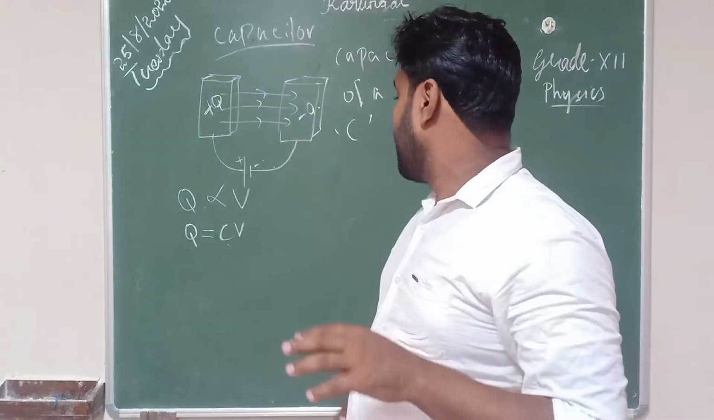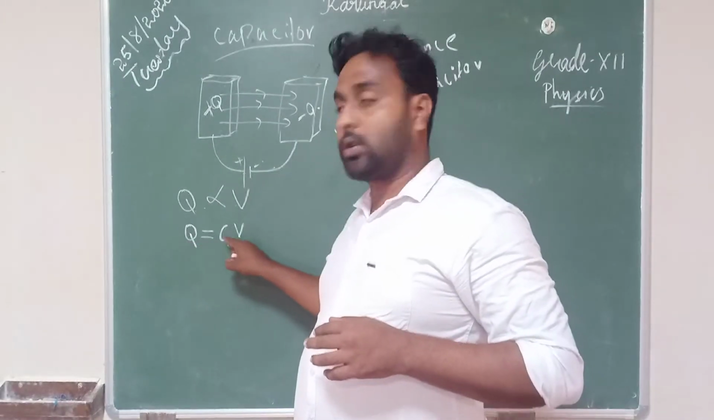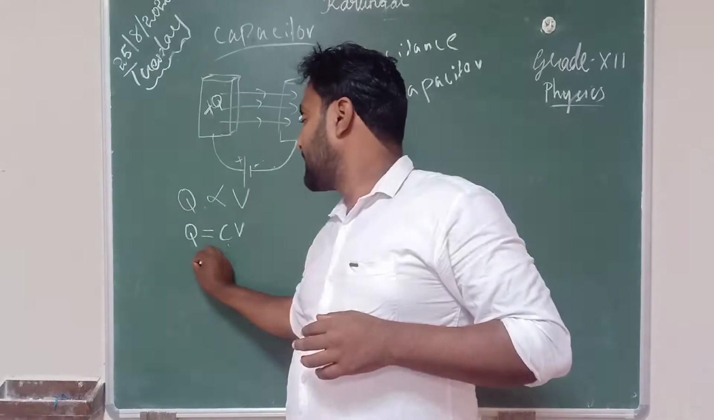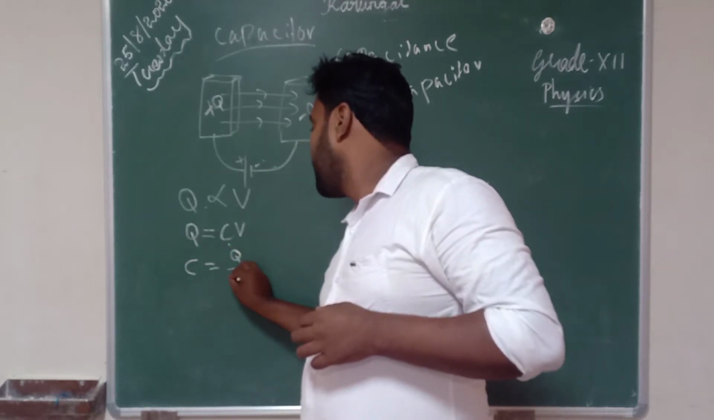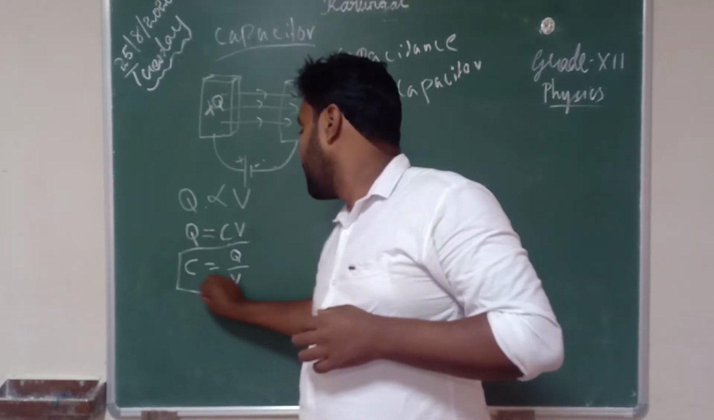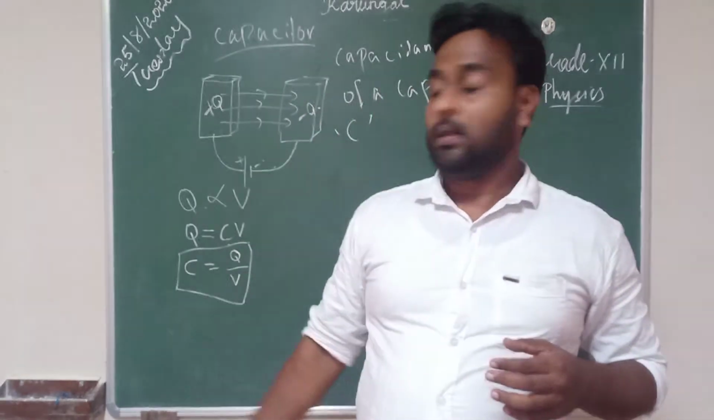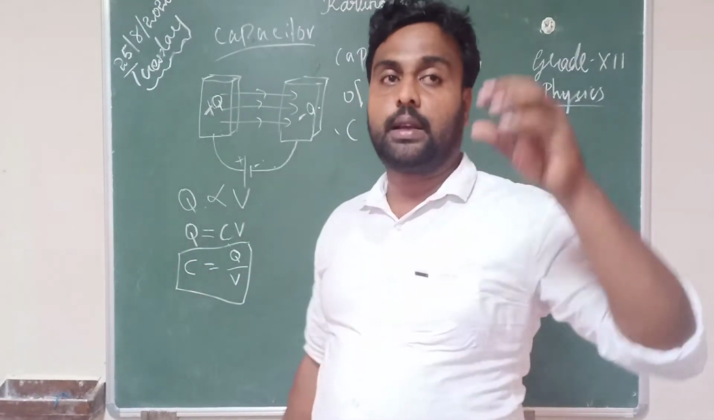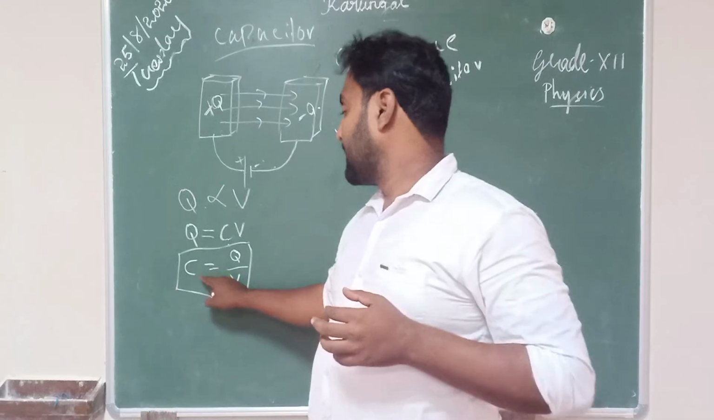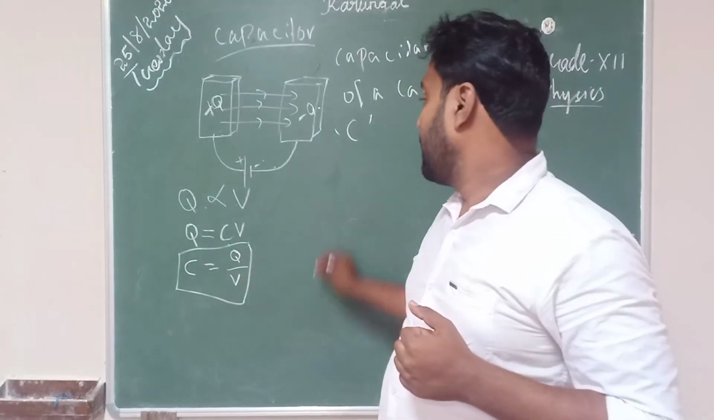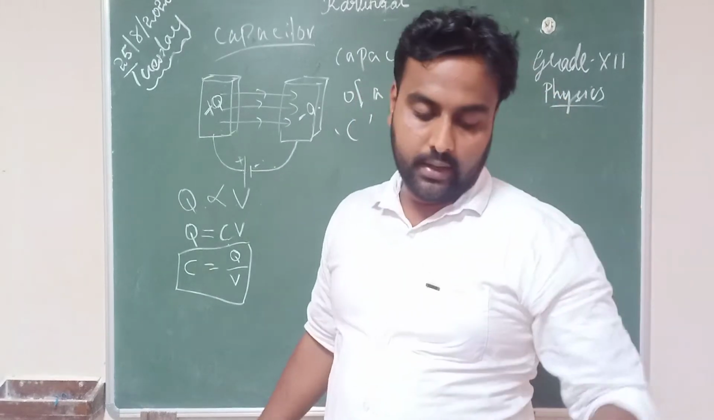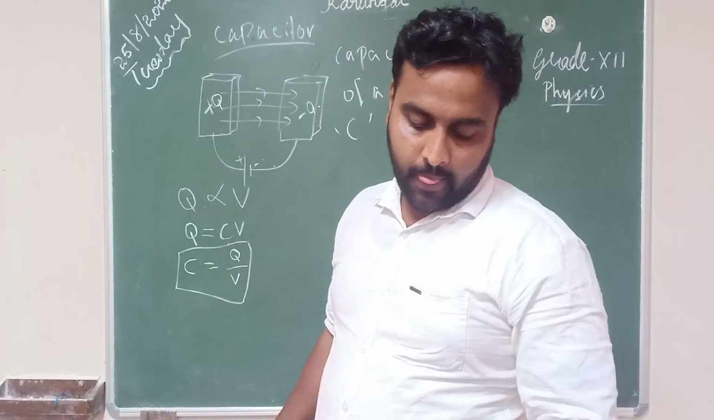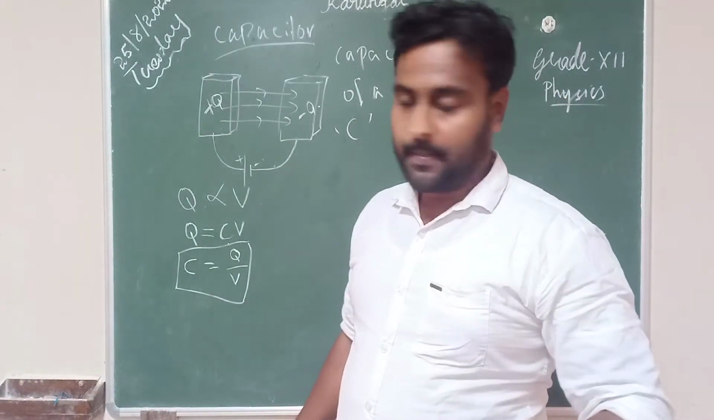So in relation we can use Q is equal to CV. From this, C is equal to Q by V. This is what we are using to find the capacitance of the capacitor. C is equal to Q by V. This is a basic relation. You all note it down and check page number 53.